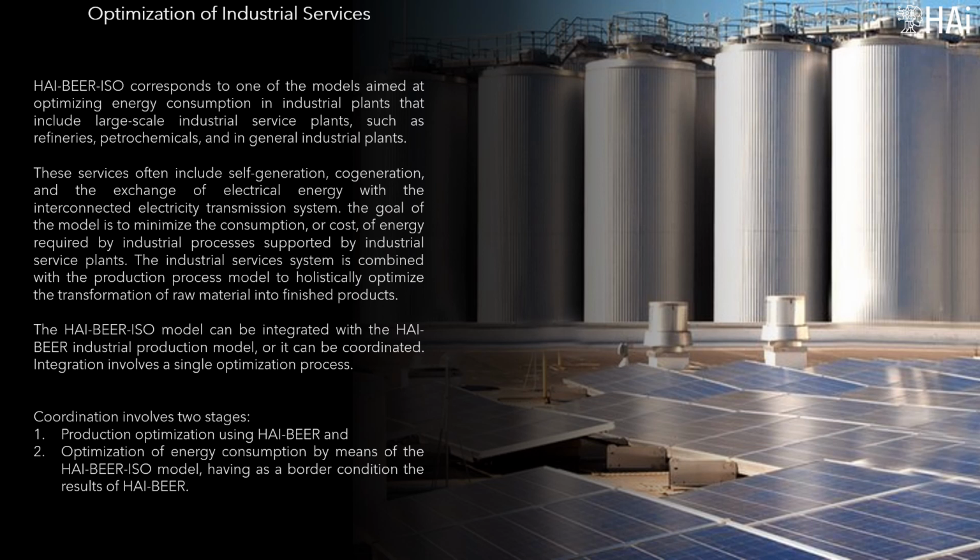The industrial services system is combined with the production process model to holistically optimize the transformation of raw materials into finished products. The high beer ISO model can be integrated with the high beer industrial production model, or it can be coordinated. Integration involves a single optimization model. Coordination involves two stages: production optimization using high beer, and optimization of energy consumption using high beer ISO model, having as a border condition the results of high beer.